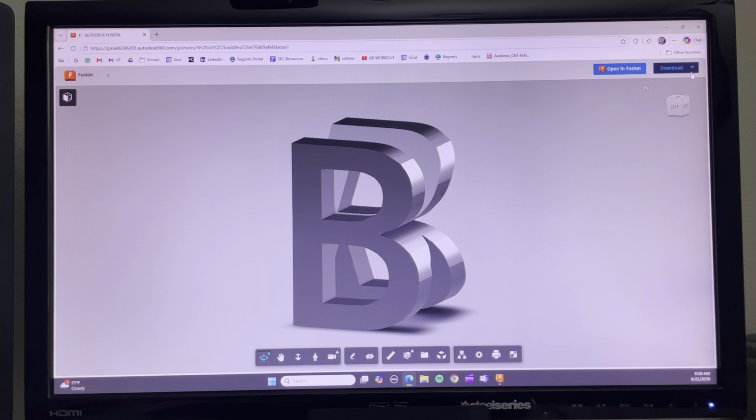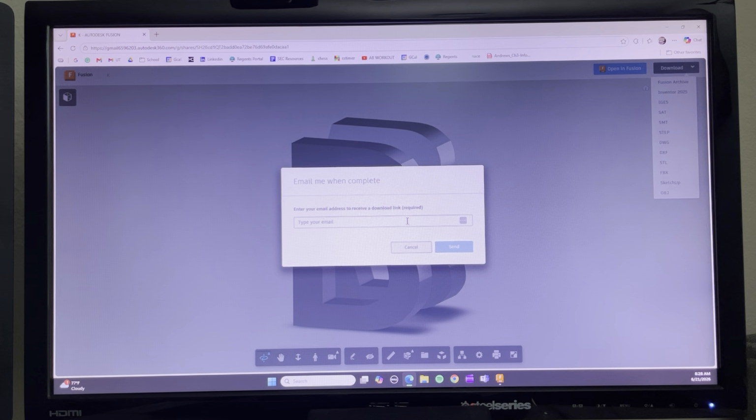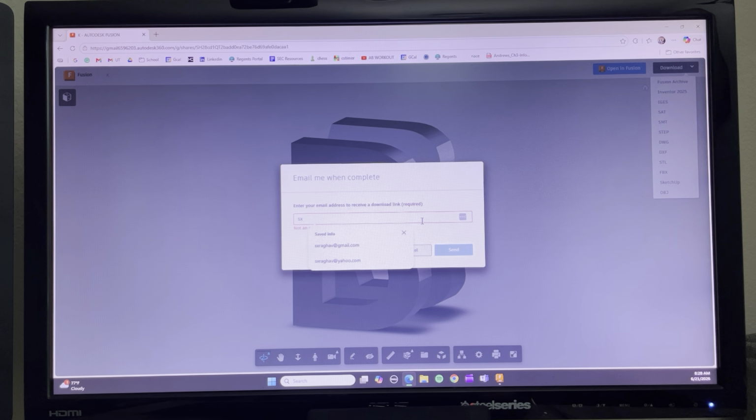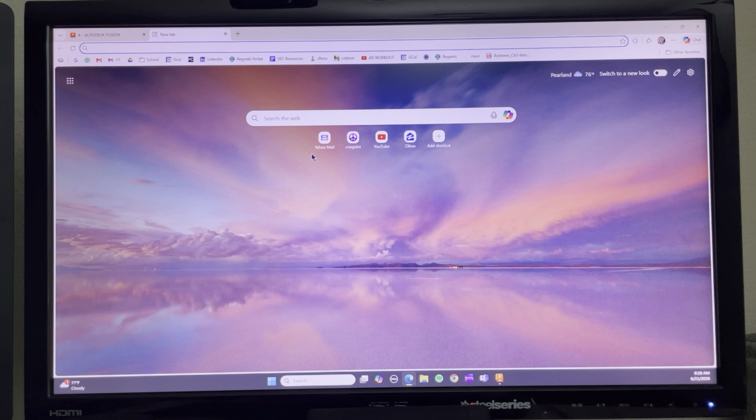Now what you do is you download. The best you want to do is to download an STL file. So you download the file. It says type your email. So I usually type my email, and then I hit send. So then it has already sent you the email. We'll go to Yahoo email.